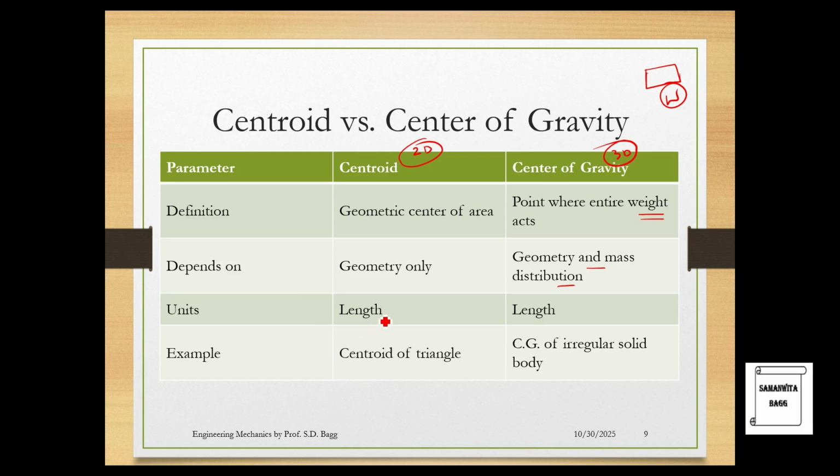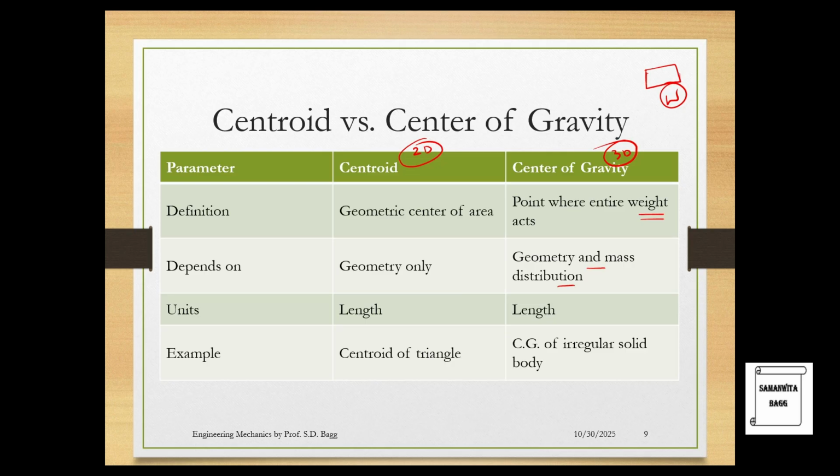Units for centroid is length and for CG is length. Since the unit is the same, the formulas used for CG and centroid are also the same. They do not have different formulas as such for these kinds of bodies. Example of centroid is the centroid of a triangle, and the center of gravity is the CG of an irregular solid body. So this is how you differentiate between centroid and center of gravity.